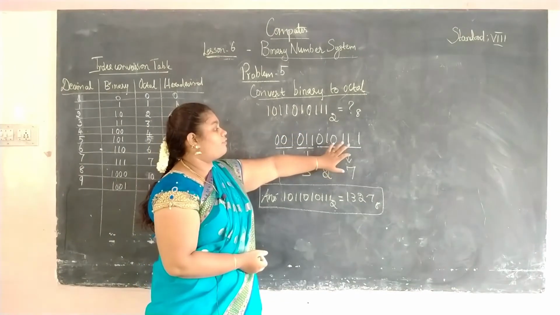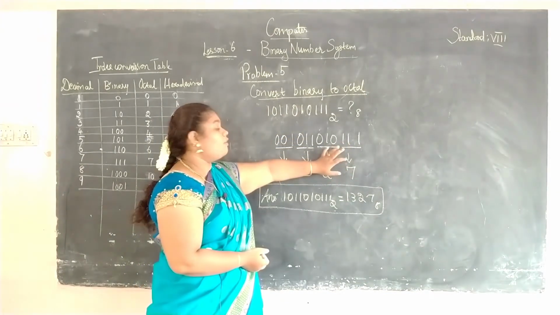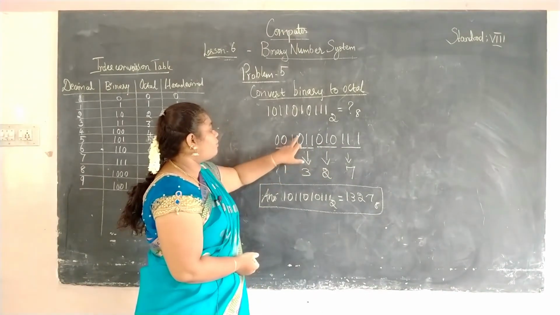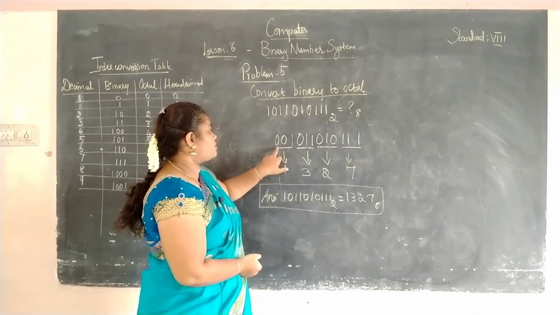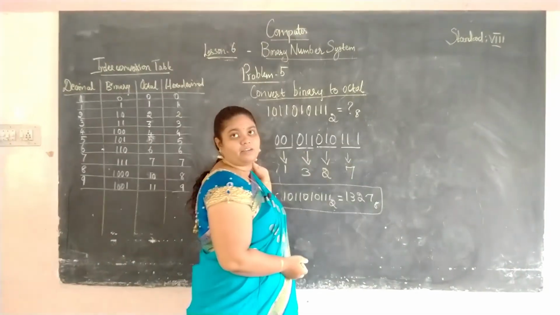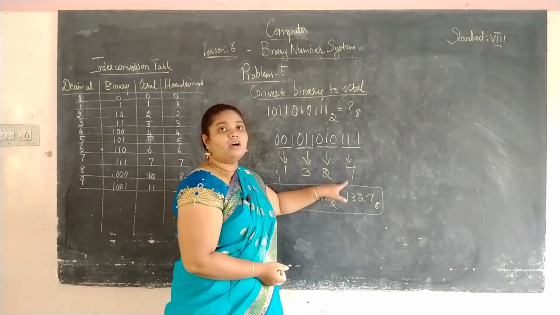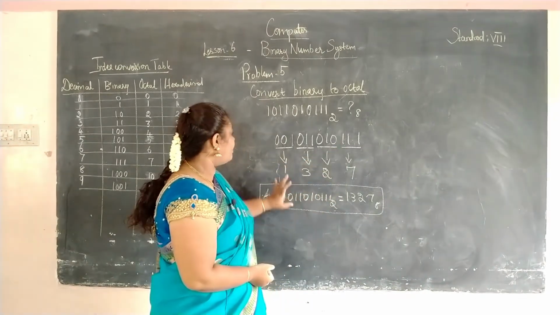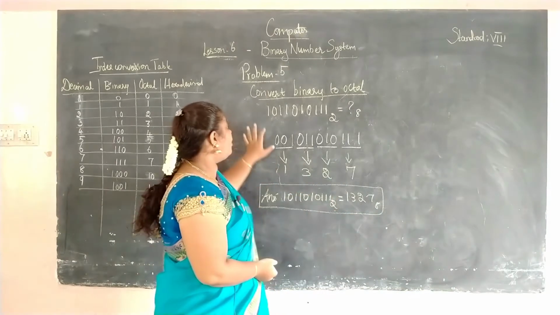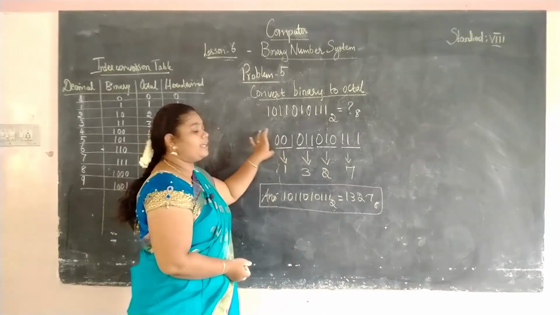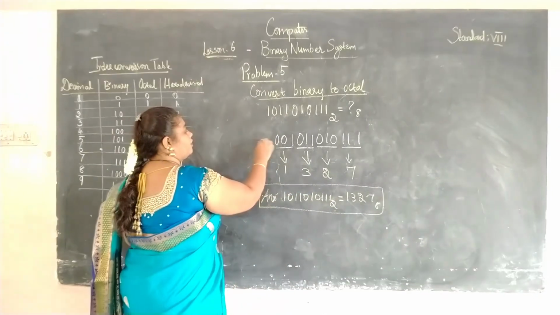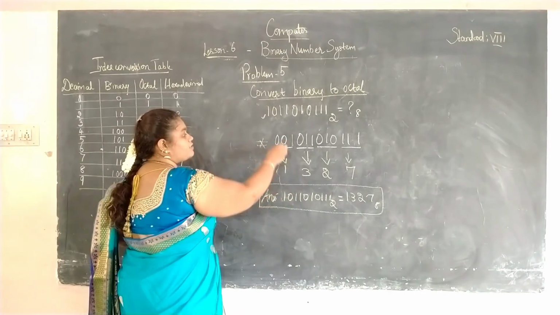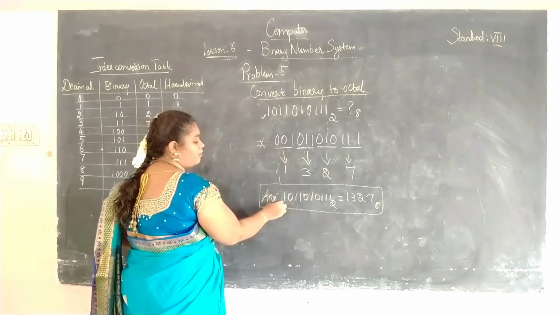So starting from the last number we have to pair the digits as 3 numbers. Okay. Since we are having only one number we can add zeros here. So from the interconversion table we are finding the corresponding value for the binary numbers and then we are representing the answer. So always write the question here, don't write the values which you write here. Okay, don't write this value here, you should always write only the question here. Since you will be adding extra zeros here, don't write that in the answer.